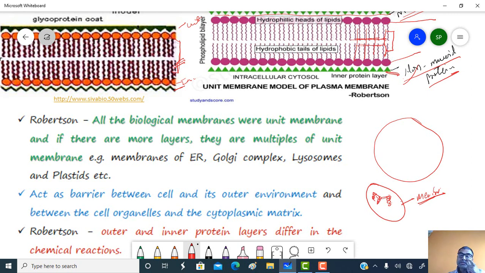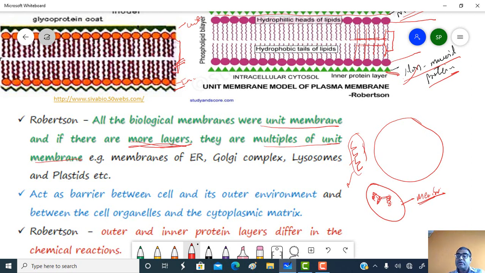Likewise, suppose this one is a mitochondrion. This mitochondrion shows the outer membrane as well as the inner membrane. Both the membranes are unit membranes, and if there are more layers, they are multiples of a unit membrane.